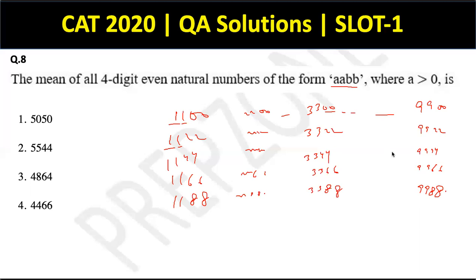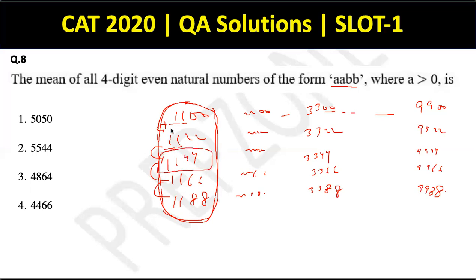So guys, if you understand the basic concept of average, if you just look at the first column of these numbers, 1100 to 1188, all of these numbers are equidistant from each other, right? So this is a gap of 22, a gap of 22, 22, 22 again. So whenever numbers in arithmetic progression are kept, and the number of those numbers is odd, so there are 5 such numbers, without even calculating, I can easily say the middle number has to be the average.